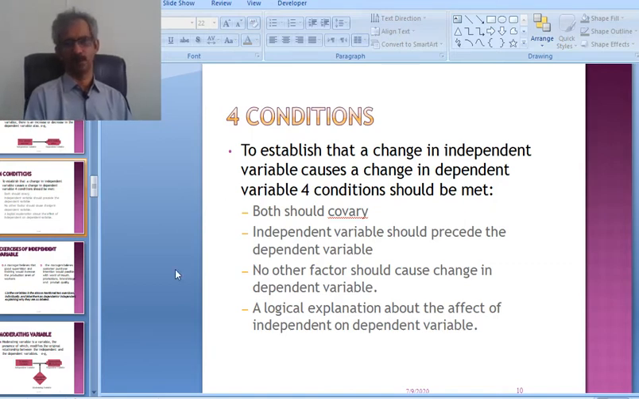A logical explanation about the effect of the independent on the dependent variable. We must have a logical explanation for that effect. We cannot say that A is causing B to change, for instance that when petrol price changes, the marks of a student will also change. It's not proper to mention; it must be theoretically relevant.